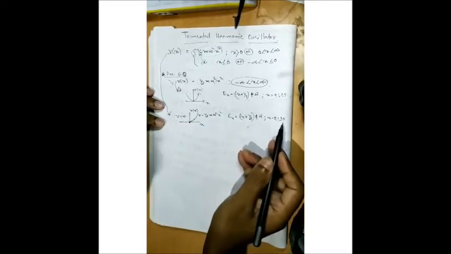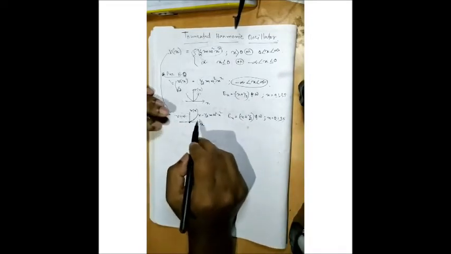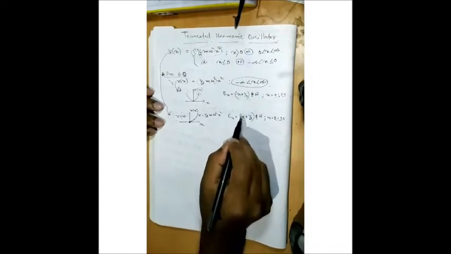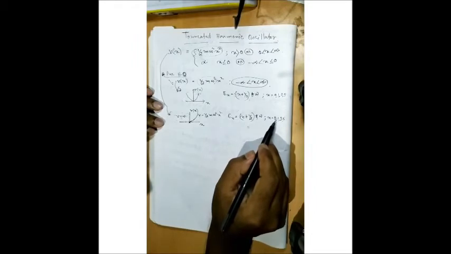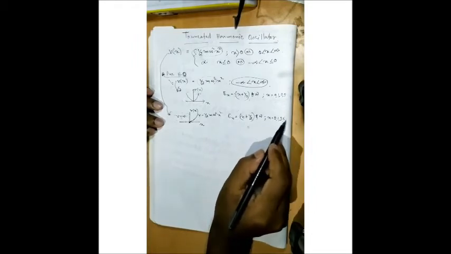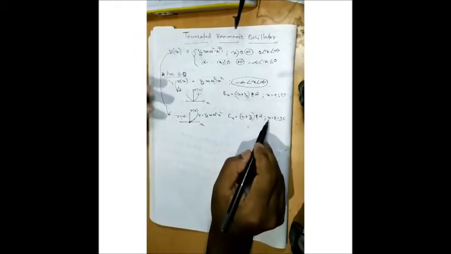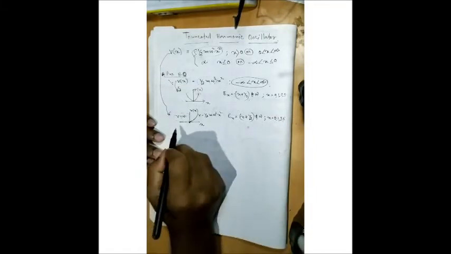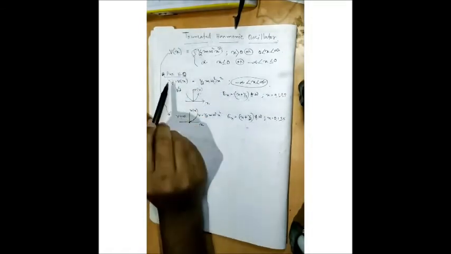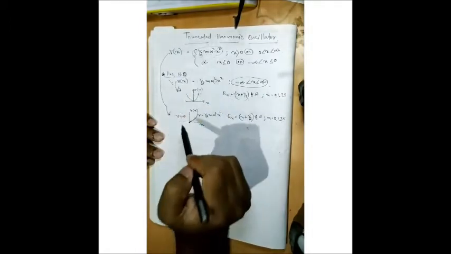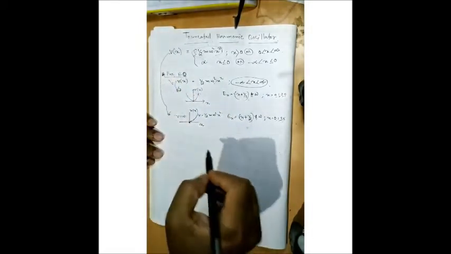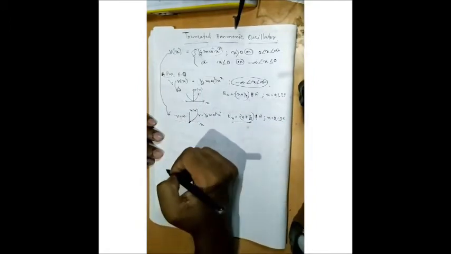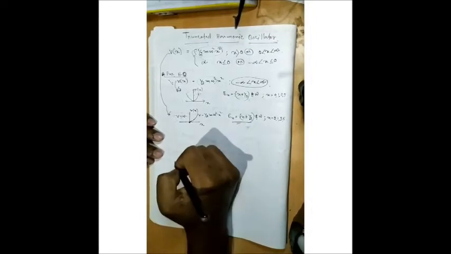So the energy eigenvalue expression will be the same, but we only have to take the odd values; the values of n will be odd, including 0. Clear? So this is the difference between the simple harmonic oscillator and a truncated harmonic oscillator. If you solve it analytically or by the operator method, you will get this result. Clear?